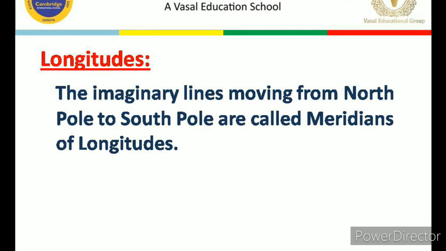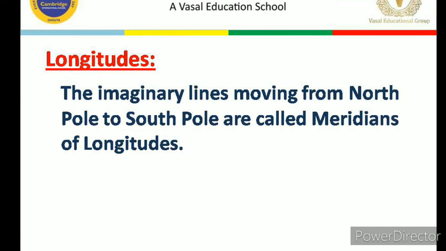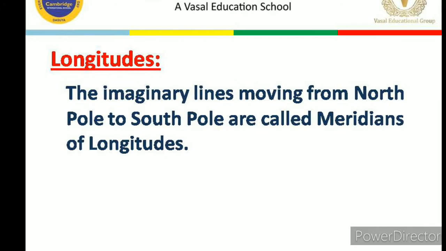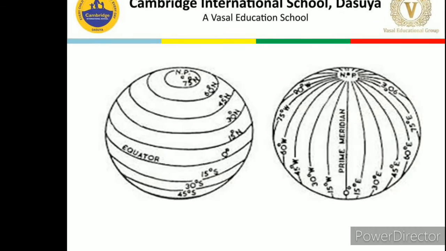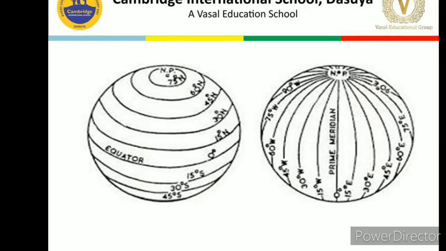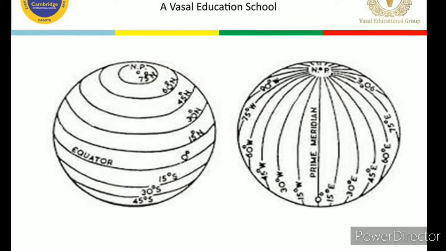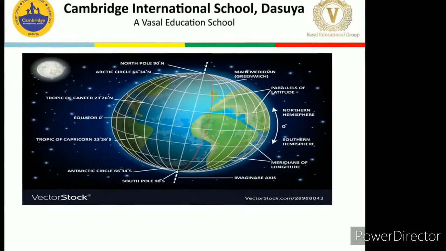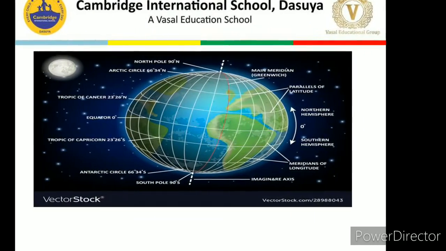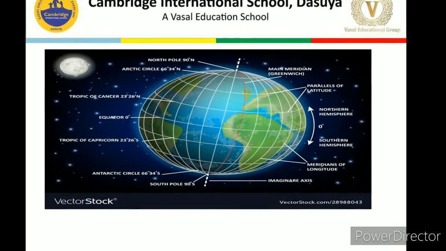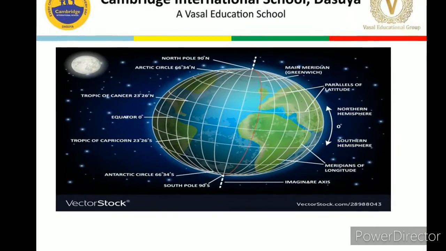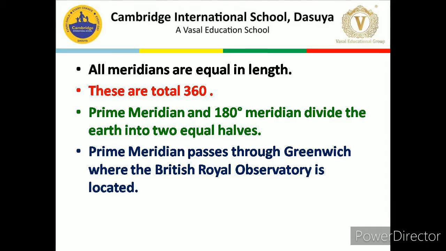Longitudes are the imaginary lines moving from North Pole to South Pole. Dear children, on the screen also you can find the parallels of latitude and the meridians of longitude. These parallels of latitude and the meridians of longitude, their network, is making a grid. Let's discuss some more about these meridians.